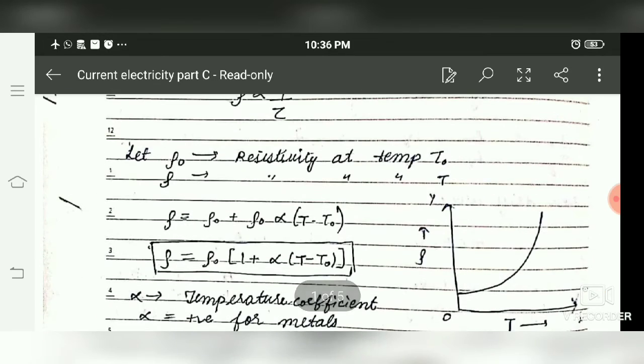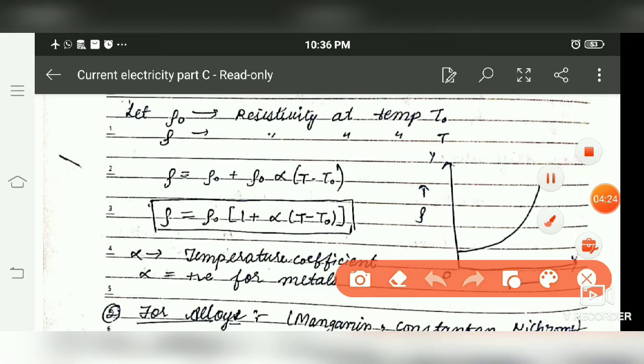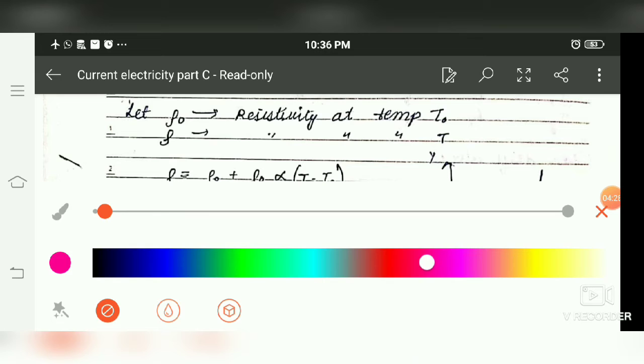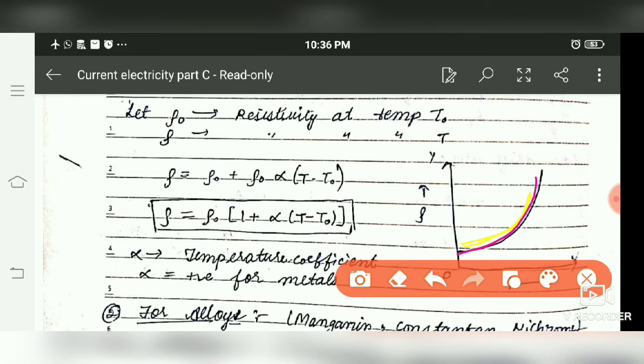So for metals, we get this type of graph, for the resistivity increase with temperature. This is for copper.